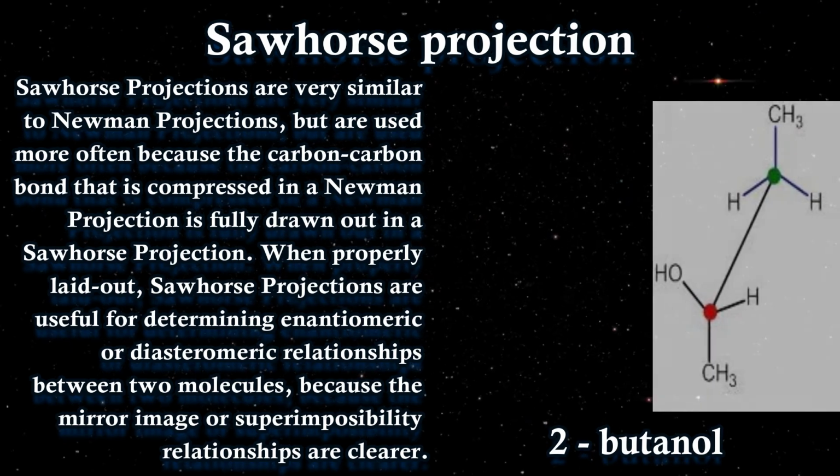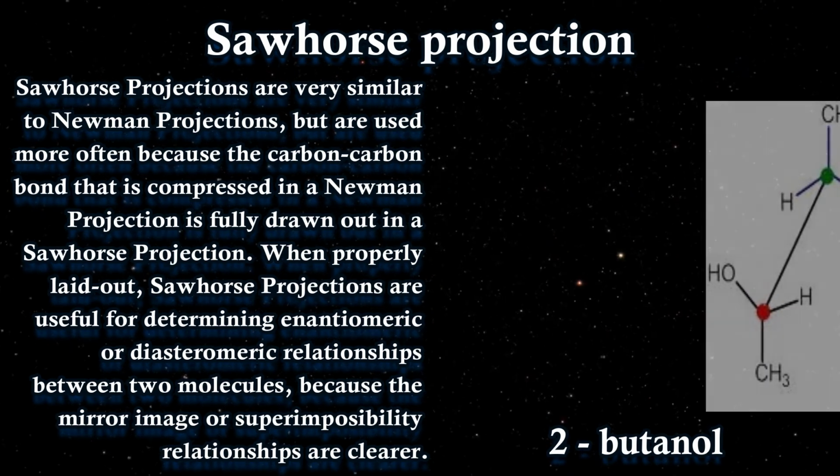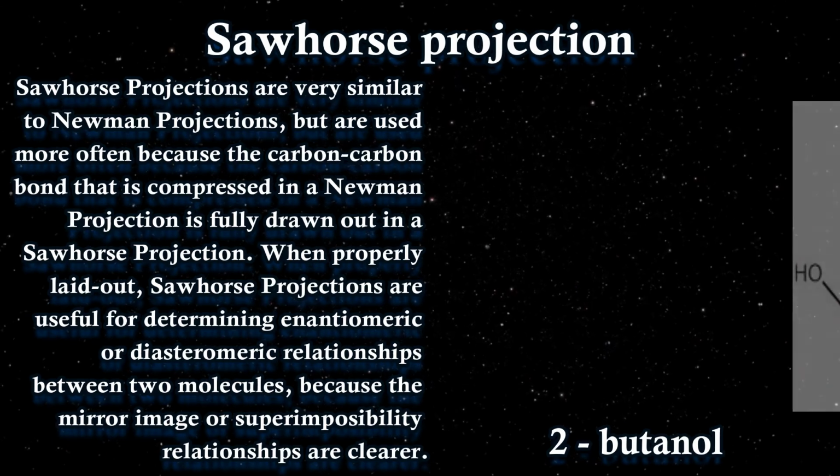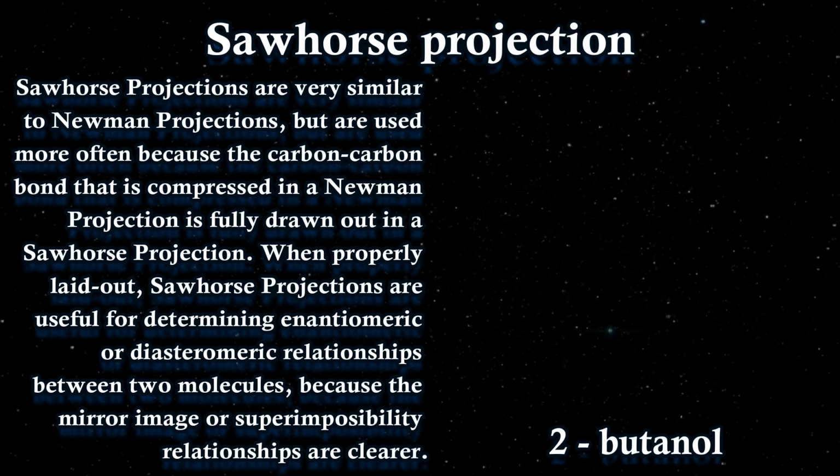Now next comes the very important, the most important rather, projection, that is the flying wedge projection. Why am I saying this is the most important? Because this is that particular projection which will be used in each and every chemical reaction.